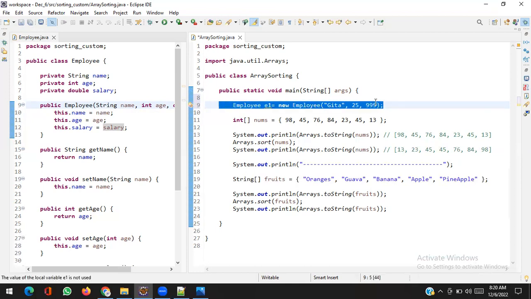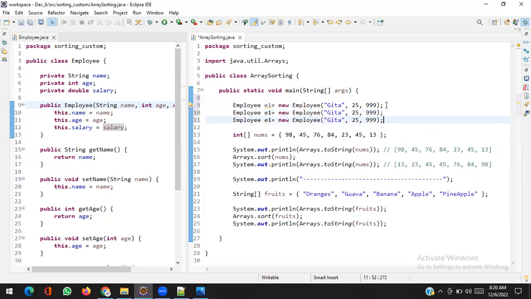Same thing, I will create one more, Lokesh, age is this, salary is, let's say, something. Don't feel bad that I'm writing something like that, it's just random.